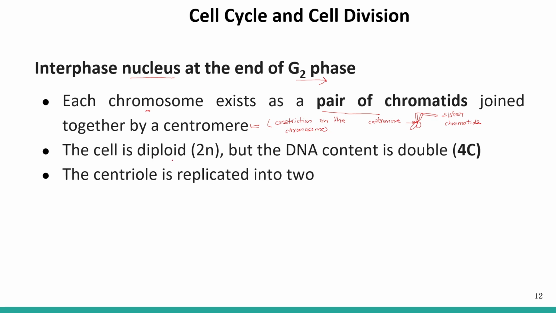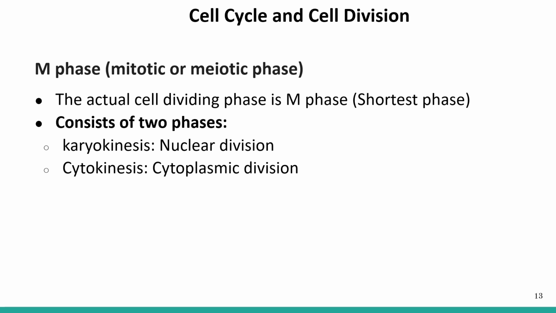The cell is in diploid condition, which means 2n, but the DNA content is double, which means 4c. Another thing to notice here is that the centriole is replicated into 2, which means there is duplication of the centriole. Now this was the end of the interphase.